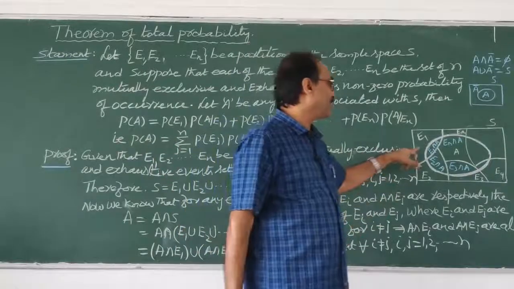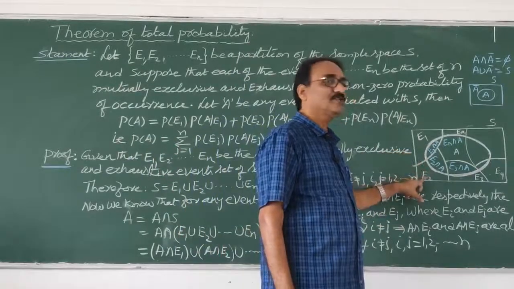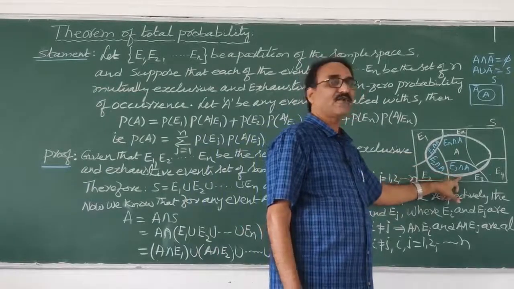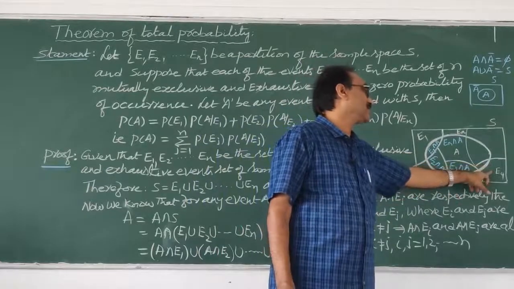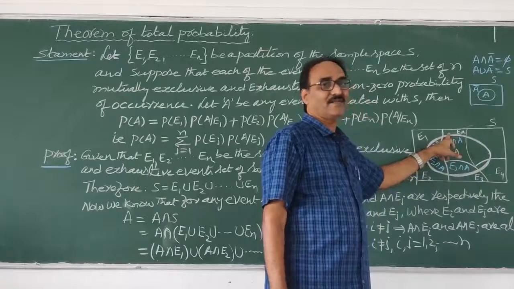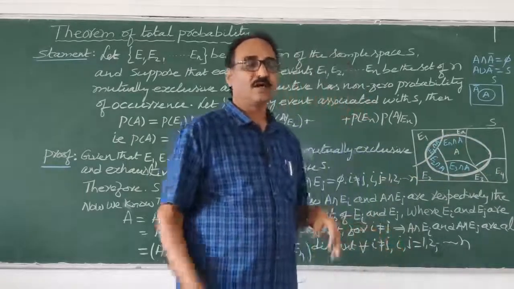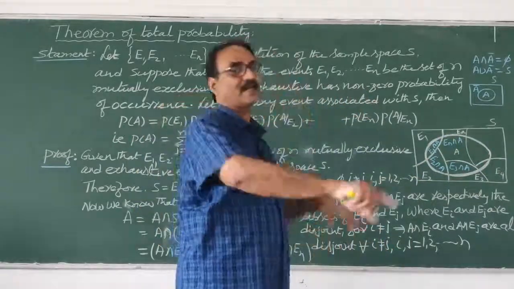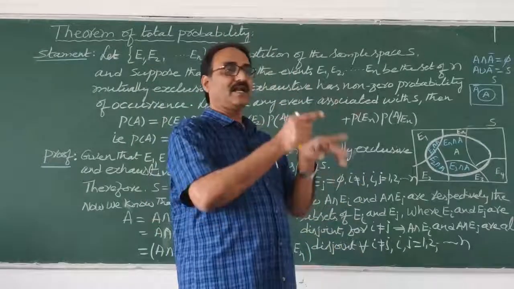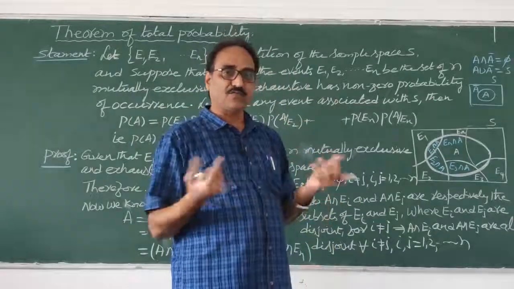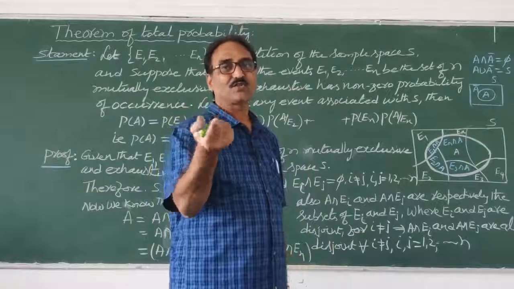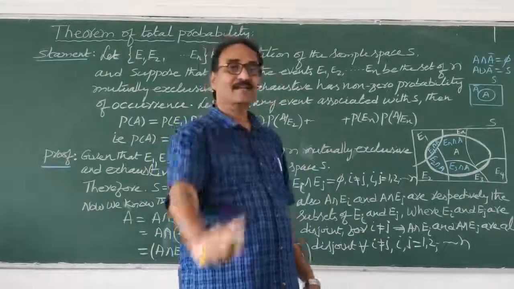Suppose, for example, E1 means 1, 2, E2 means 3, 4, this is 5, 6, this is 7, 8, and so on, this is 10, 11. Now the entire sample space is how much? 1, 2, 3, 4, 5, 6, 7, 8, 9, 10, 11, like that. If we add them, the entire sample space will come. Is there any intersection? No. So they are mutually exclusive events, correct?